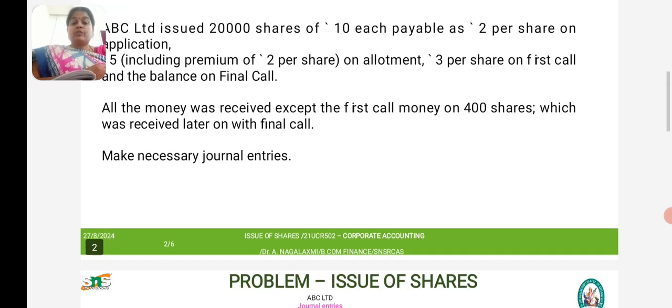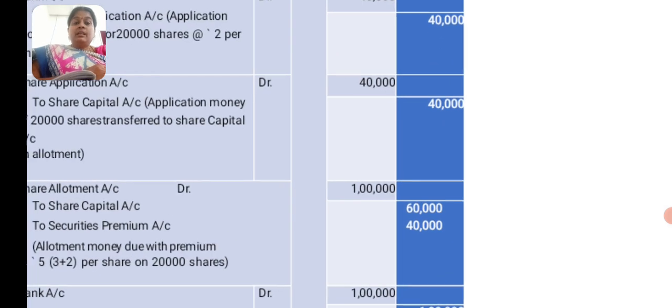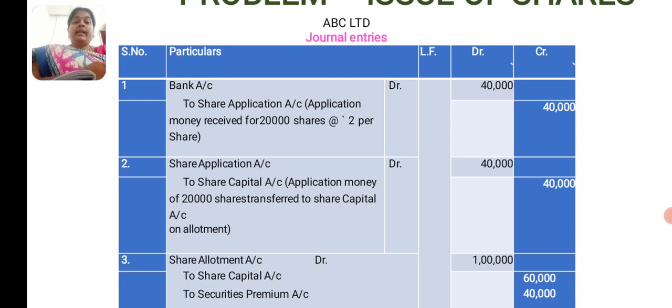Now we are supposed to prepare the journal entries. Bank account debit to share application account. This is for the receiving of share application money. Bank account debit to share application account 40,000. Next is share application account debit to share capital account, that is, transferring of share application money 40,000.